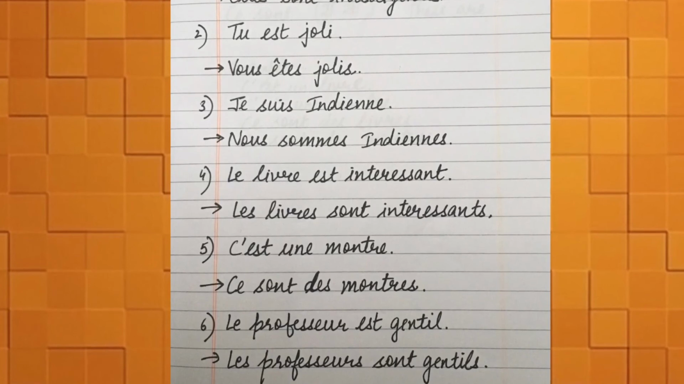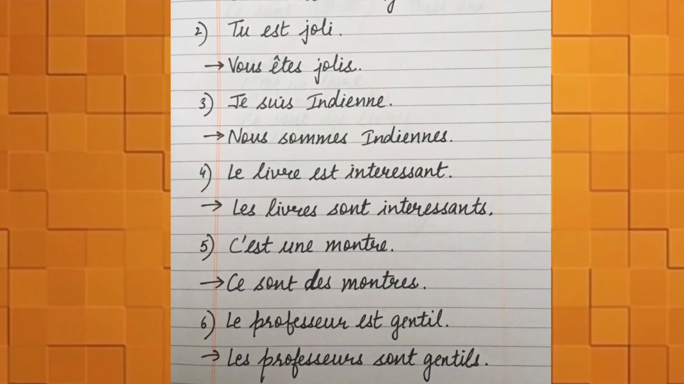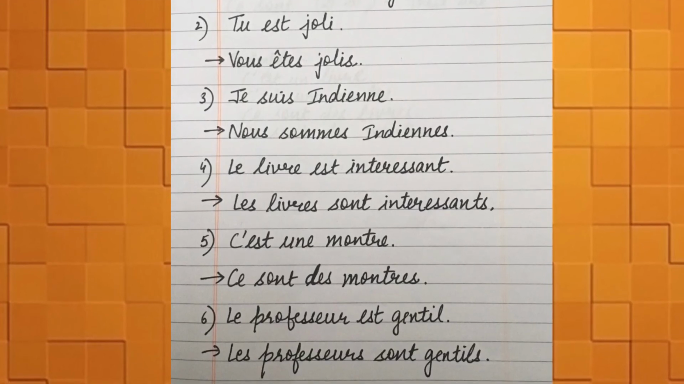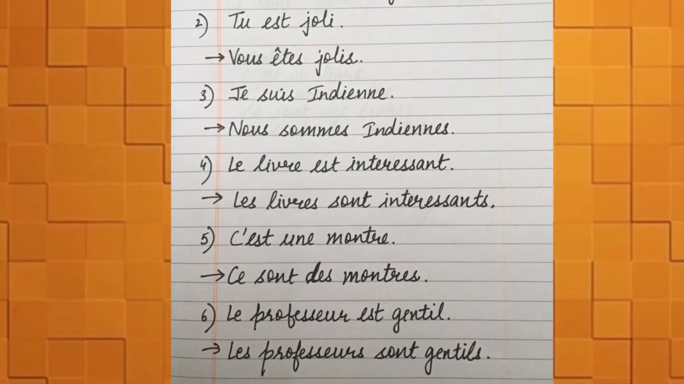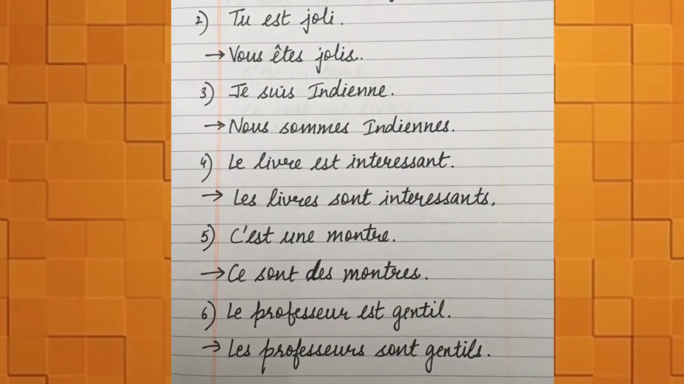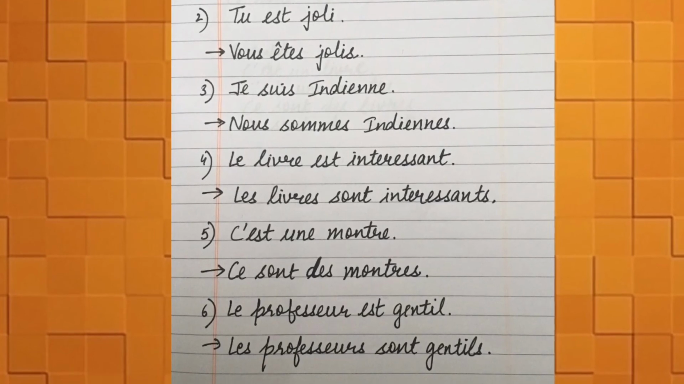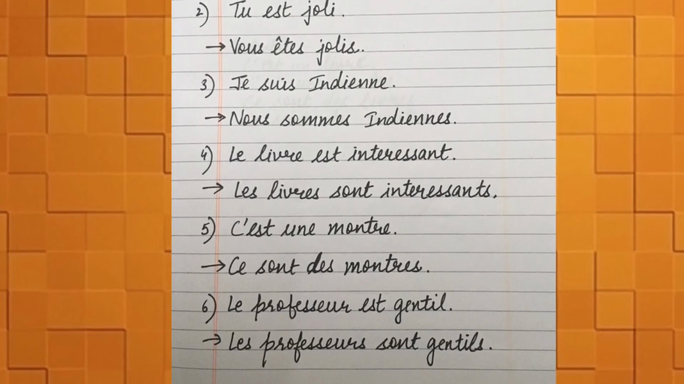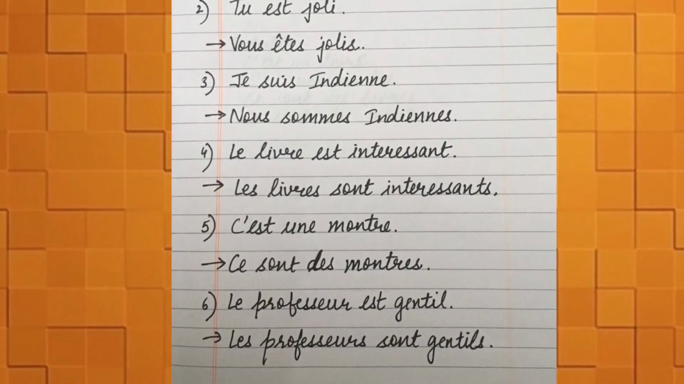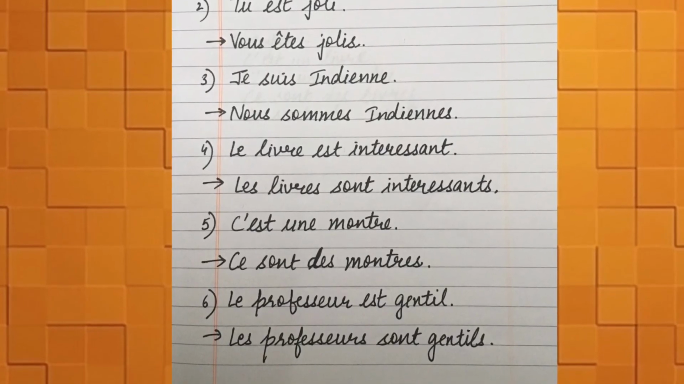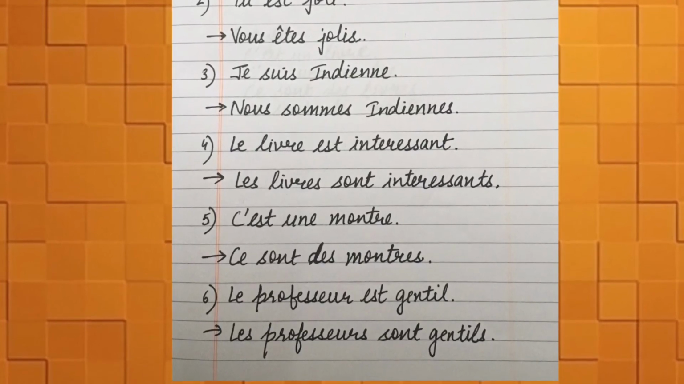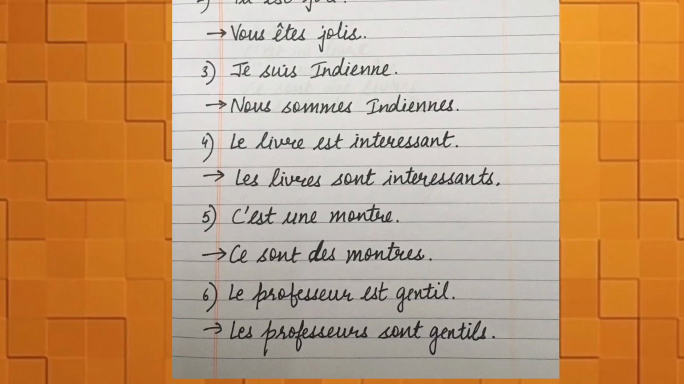Next is le livre est intéressant. Le livre est intéressant means the book is interesting. To change it into plural form, we will make les livres. Le will change into les and livre will change into livres with an s. The pronunciation will remain same. I have told you in my earlier videos also. Les livres sont intéressants. Intéressants with an s.